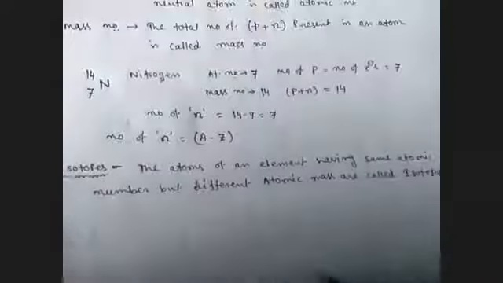For example, we have two atoms of hydrogen. One is hydrogen 1, another is also hydrogen 1. Both have atomic number 1. But the mass of this hydrogen is 1 and this is 2. Another also has atomic number 1 and mass 3. This is called isotopes. Suppose we have taken